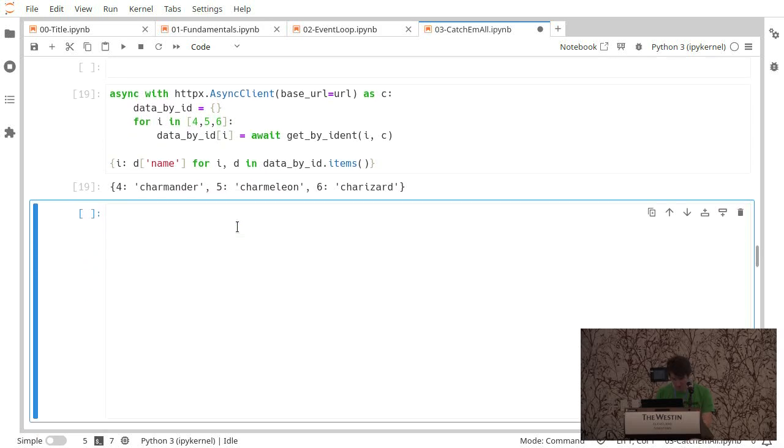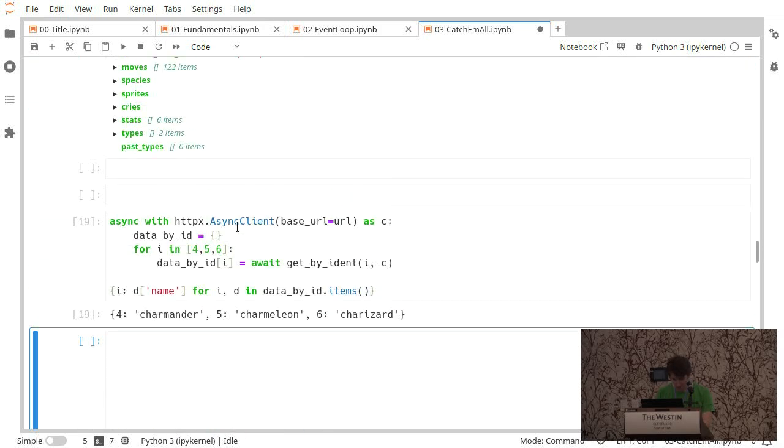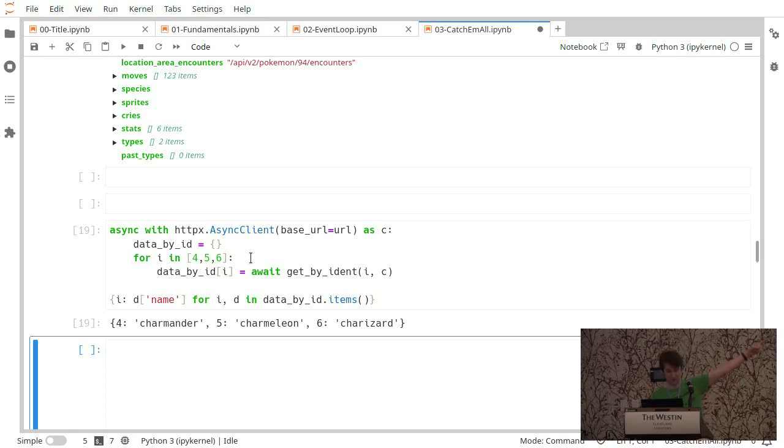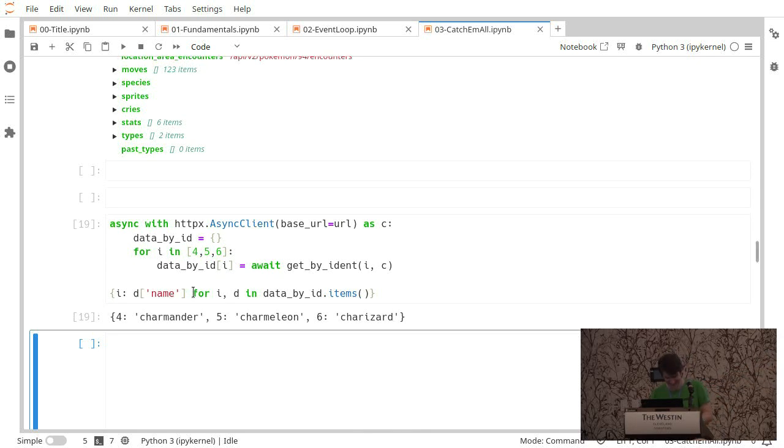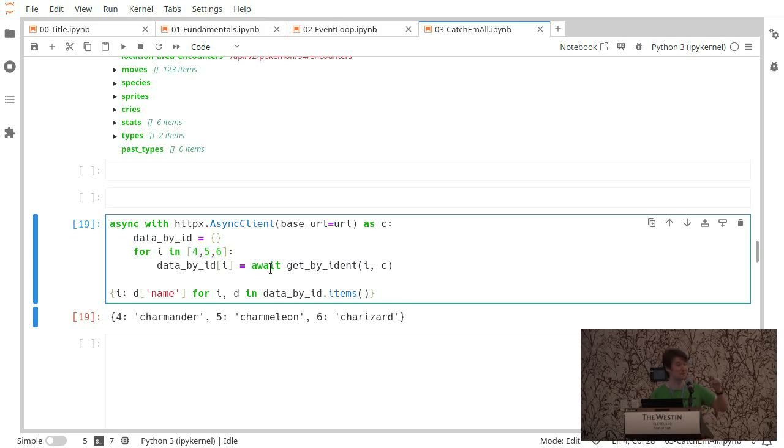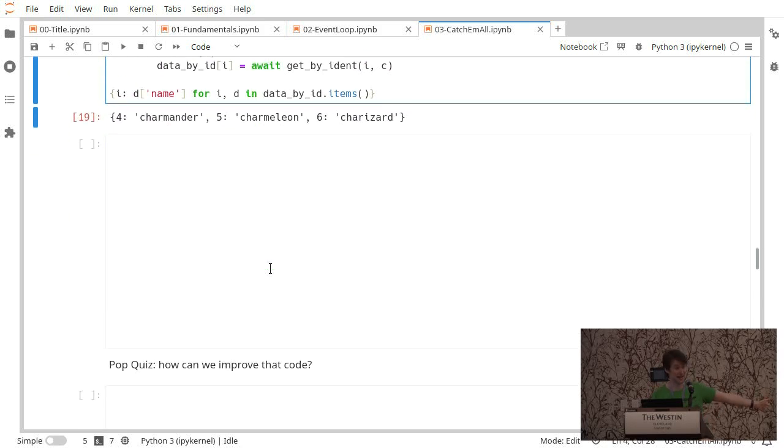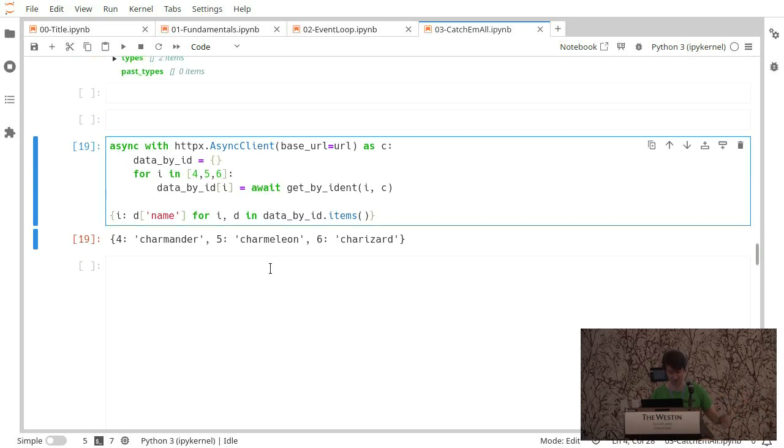So here's some Pokemon. All right, so here we're looping through some Pokemon. Then we're getting each of them by ident using that function that I made. And then we're, 1 minute. Okay. So let's see. How do we improve this code? What's wrong with this code? There's a for loop, and the await is within the for. So we do one await, and we're waiting for something. None of the other awaits can run because we're waiting for that task. So we need to use tasks here and not just straight awaits.